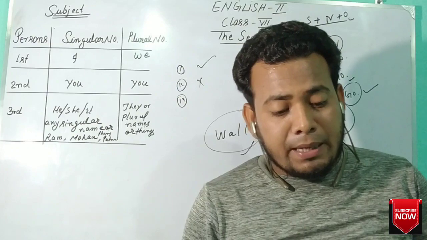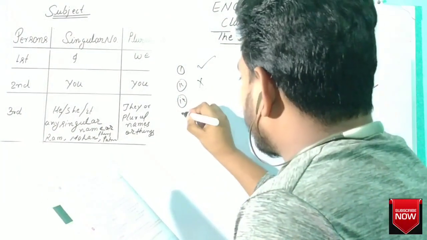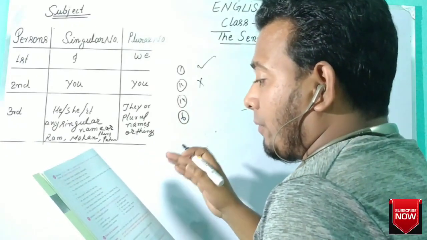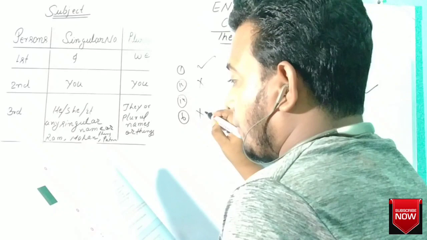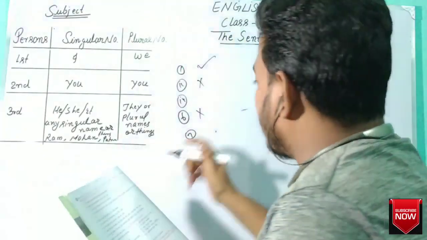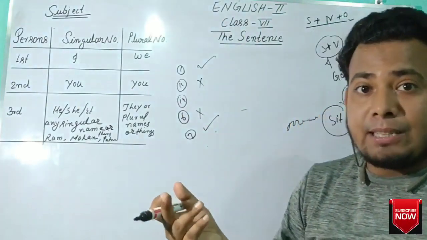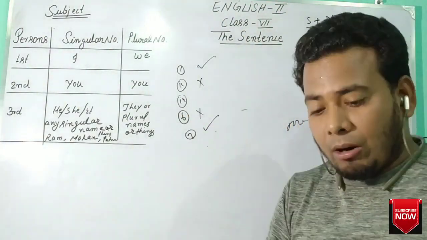Question number 6, being tired of waiting for the train: no. Question number 7, "We were tired of waiting for the train." Yes, it is a sentence. It is a sentence because it has a subject and a verb, and it is arranged in proper order.